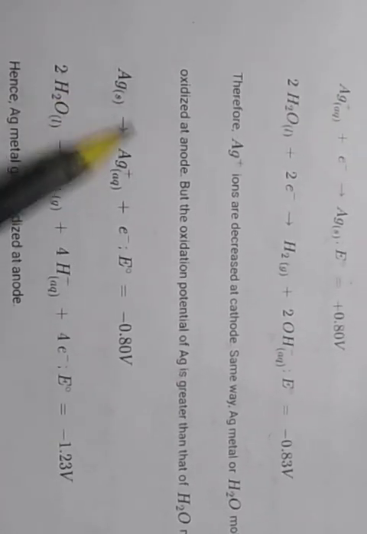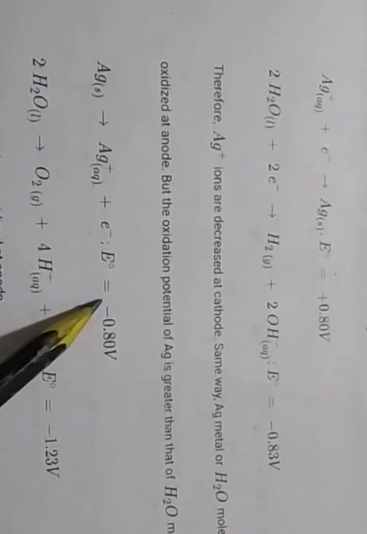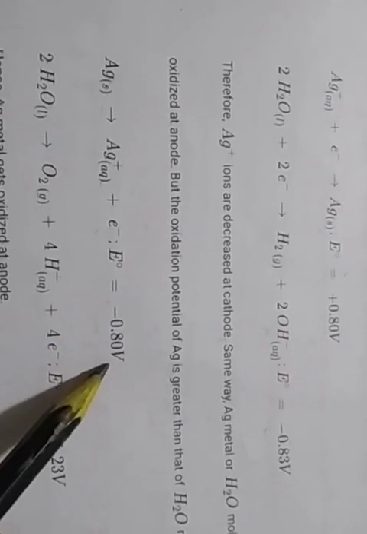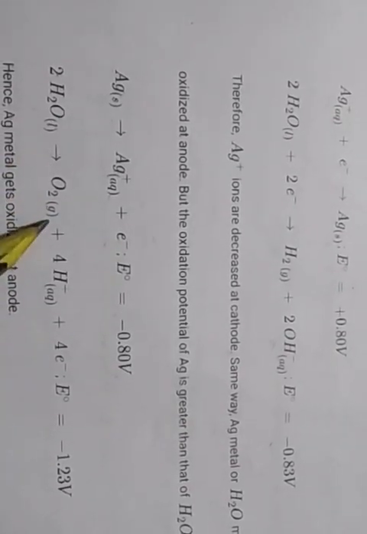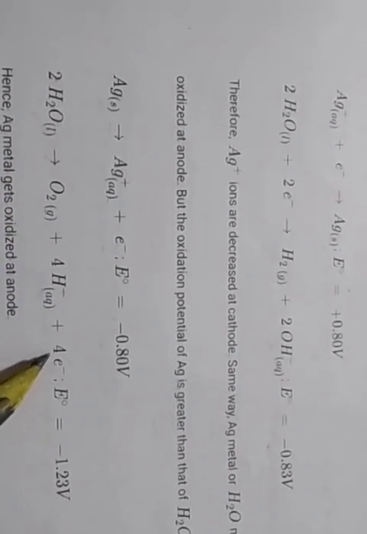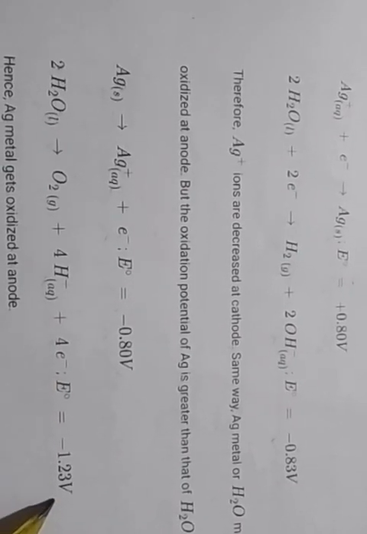Oxidation potential of Ag is greater than that of the water molecule. Whenever oxidation occurs, Ag converts into Ag plus by loss of an electron, so its electrode potential value is minus 0.80 volt. And then water loses electrons, 2H2O converts into O2 plus 4H plus plus 4 electrons, with potential minus 1.23 volt.